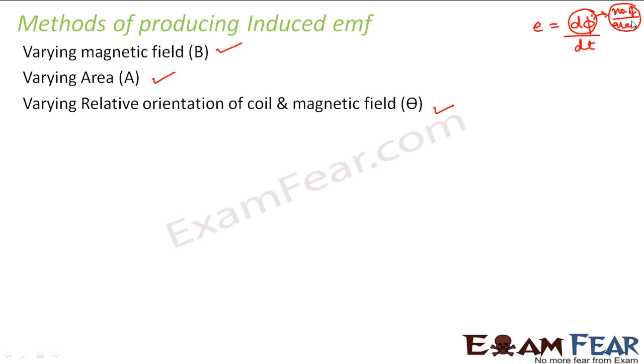I'm just touching it to give you some information. For detailed information on each of these parameters, what is the exact magnitude of induced EMF, what is the exact magnitude of induced current, how these factors will actually help to produce induced EMF, you can refer to the videos of class 12 on magnetism.